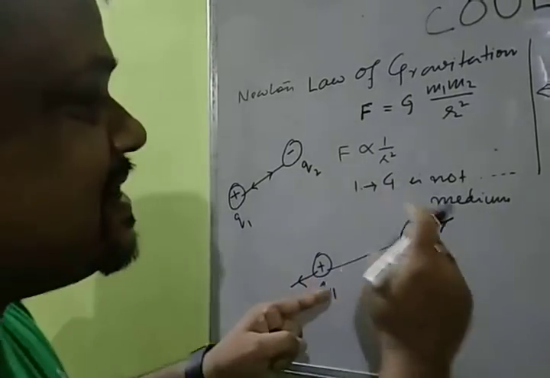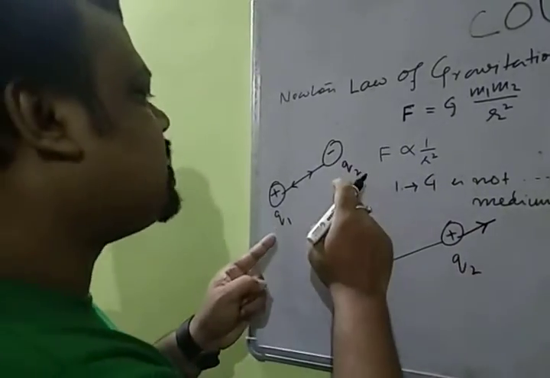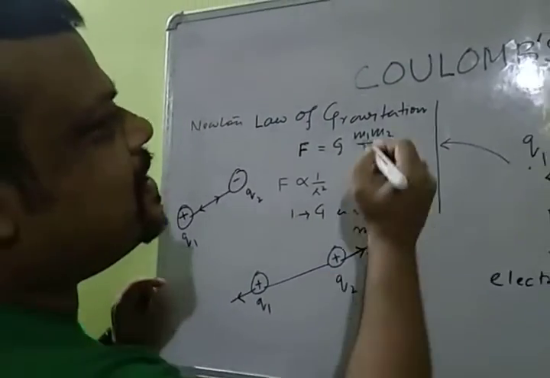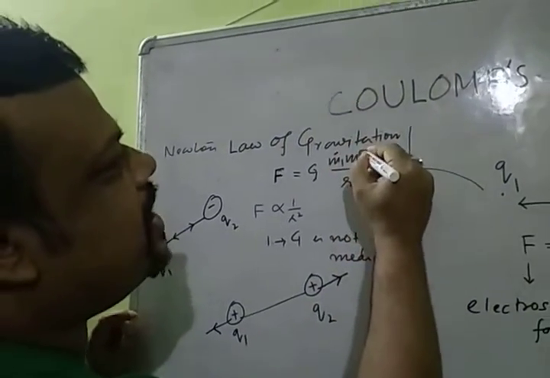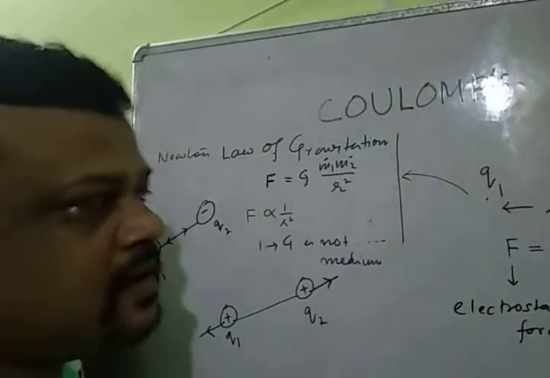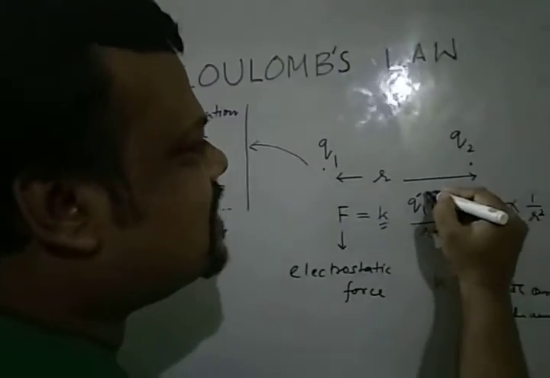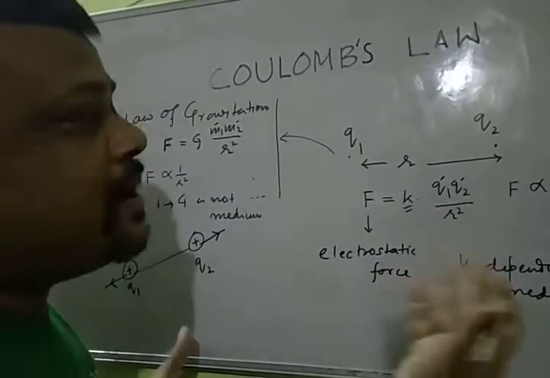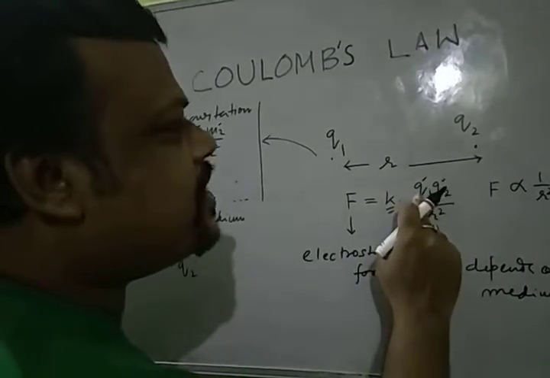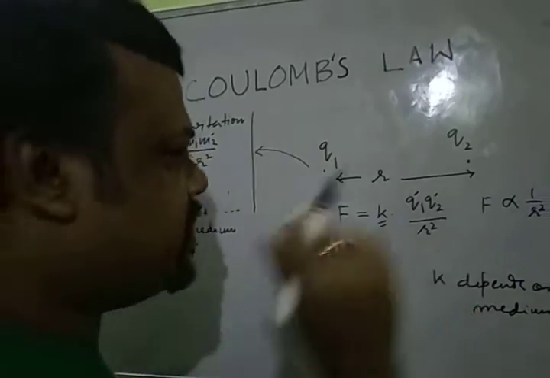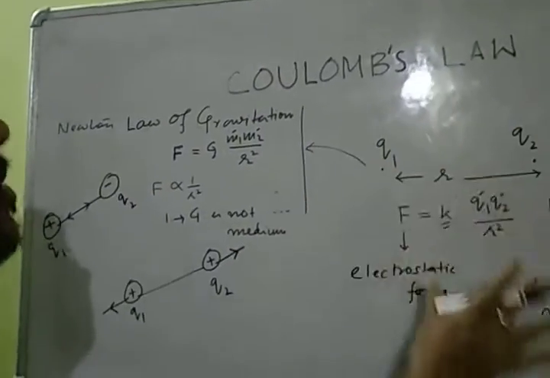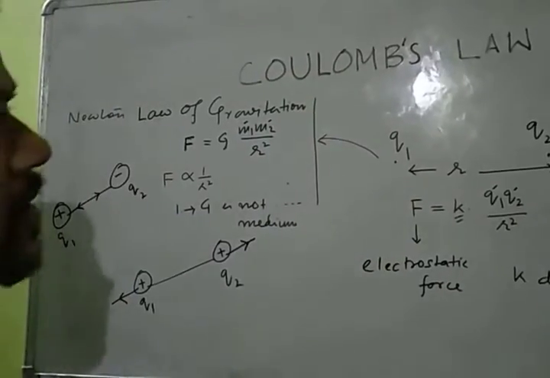Same charges repel, unlike charges attract. The third difference: there are masses m1 and m2, which are the same kind of mass, but here both charges may be different kinds of charges, maybe the same, we don't know, but it's not necessary that Q1 and Q2 are the same kind of charges. From here, Coulomb's law was developed with inspiration from Newton's law of gravitation.